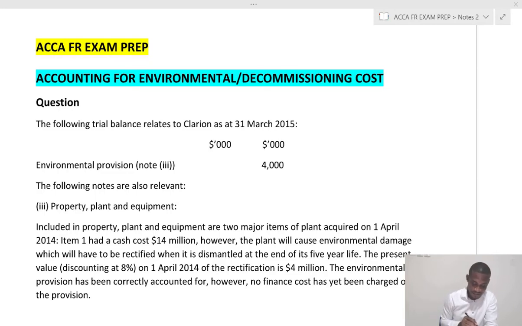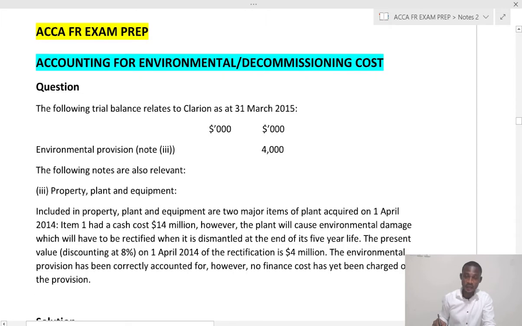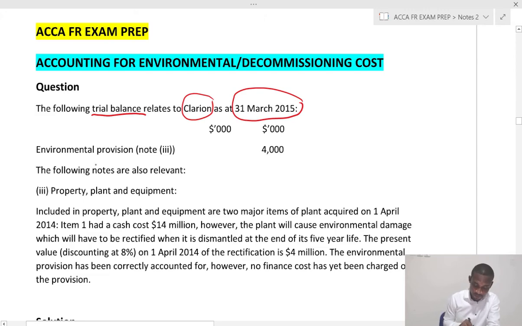So this is a question I've extracted from a full single entity question. So from the trial balance, Clarion year end 31st March 2015, I have environmental provision, so there is a note to it. The figure is 4 million. Now let's look at the note.